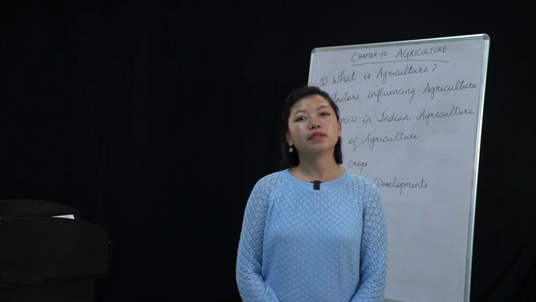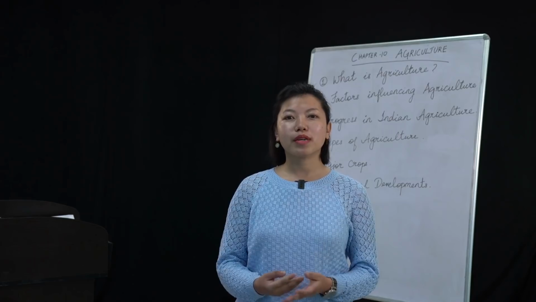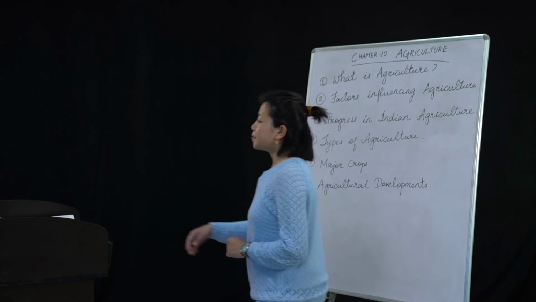So today the topic that I'm going to explain is chapter 10, agriculture. You will find it on page number 74 in your textbook. Before I proceed to the chapter, I'll be pointing out some highlights that we are going to cover today, the subtopics, and I will be expecting you to carry your textbook with you whenever I'm explaining so that you will be able to understand the content even better. Okay, so let's proceed.